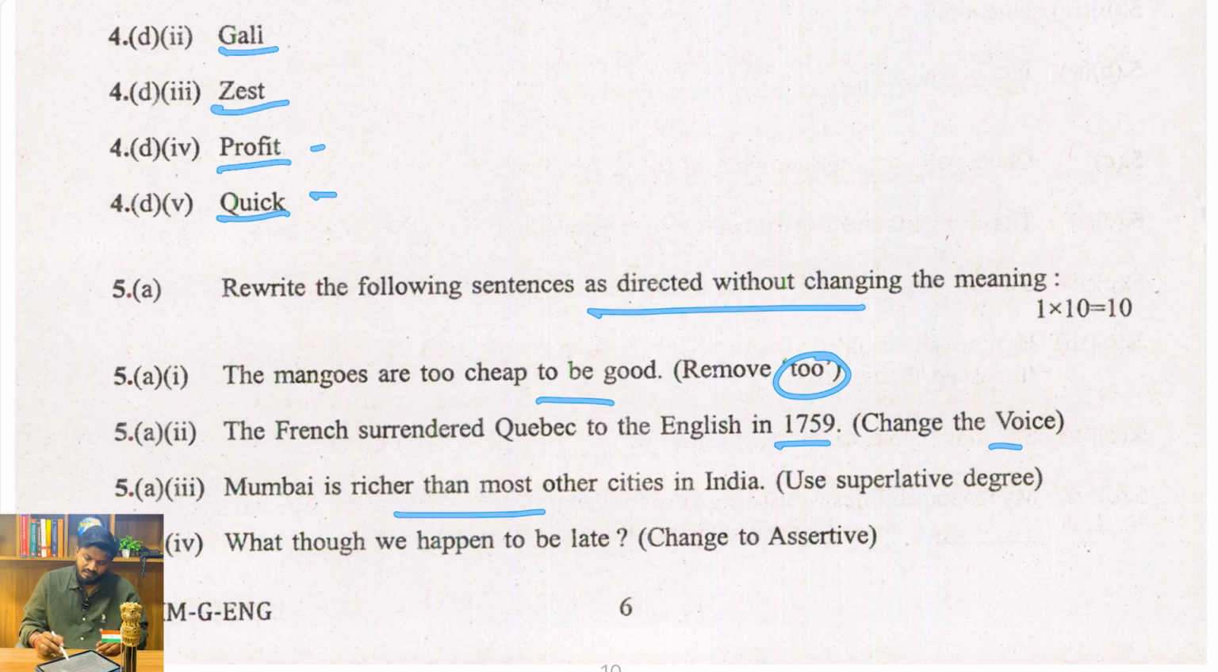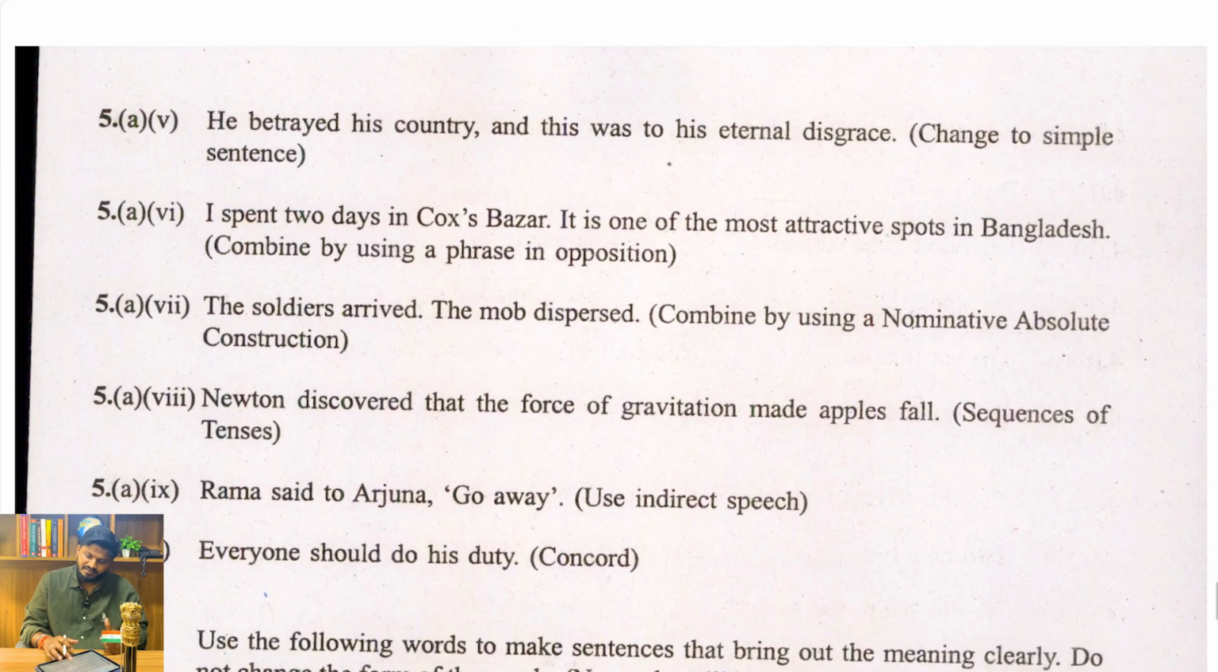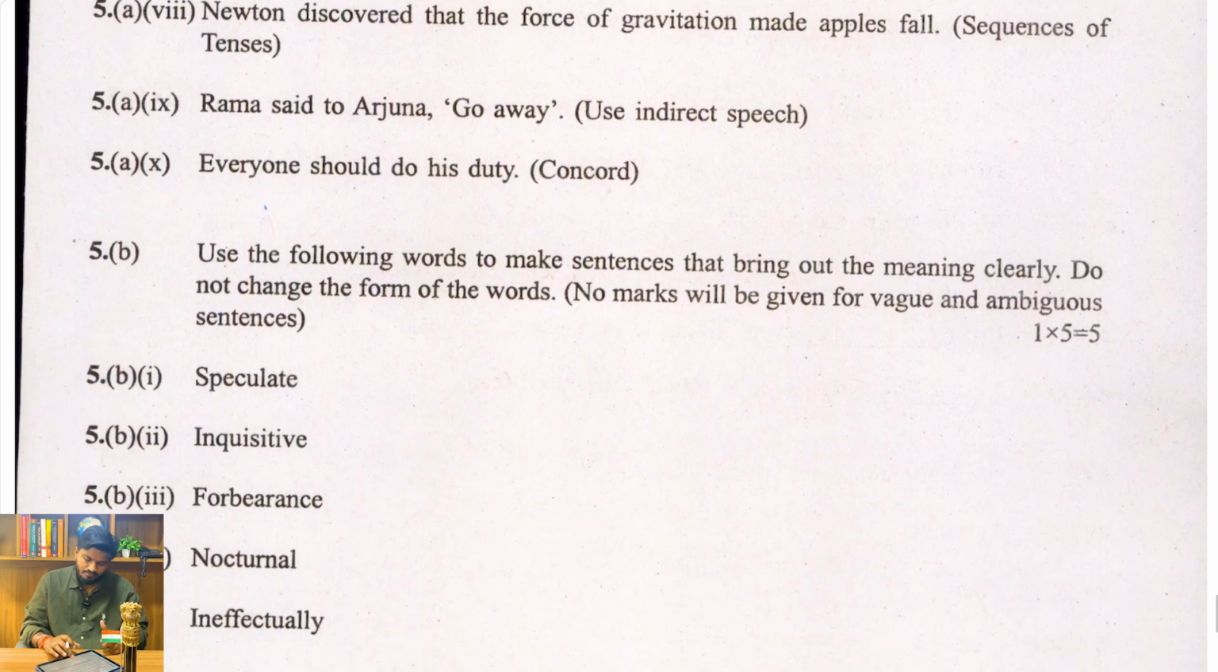Mumbai is richer than most of the cities in India. Superlative degree, meaning Mumbai is the richest, or larger and richer than other cities, something like that. Okay, these are very simple things. He betrayed his country, change the simple sentence like this, and then make a sentence out of this clearly. Do not change the form of the words.